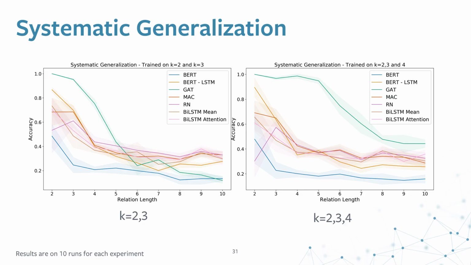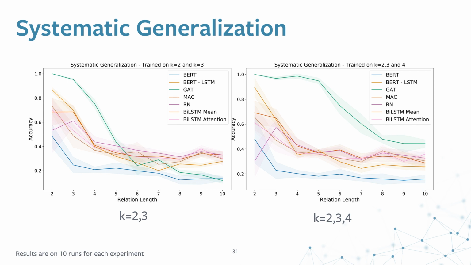The main result of our paper is on systematic generalization. On the left-hand side, you see the performance when we have trained the models with stories containing 2 and 3 hops of underlying relations. And on the right-hand side, you see the graph where we have trained the model with 2 and 3 hops of the underlying kinship graph and the text story on top of it.